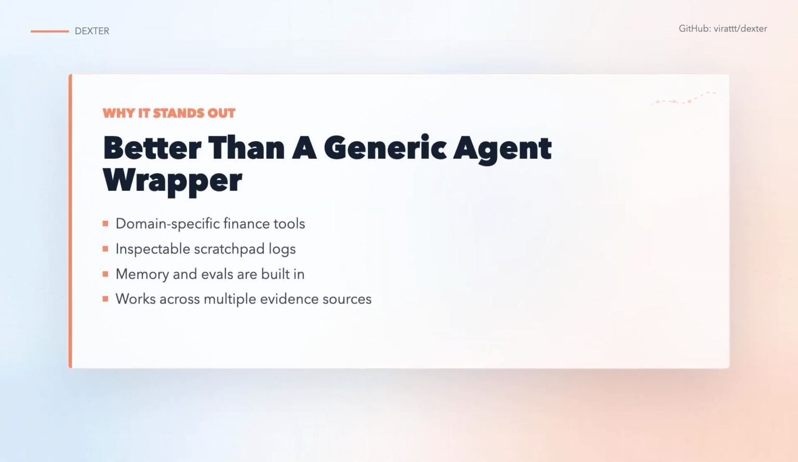Compared with a generic chatbot, Dexter has a better shape for financial work. The tools are domain-specific, the scratchpad keeps evidence inspectable, evals give the project a measurement loop, and memory can carry user constraints forward. Compared with a spreadsheet-only workflow, it can move across filings, web pages, market data, and prior notes in one run. It still needs human judgment, but it can remove a lot of the mechanical research grind.